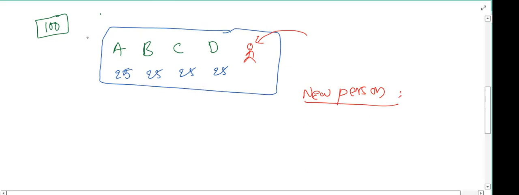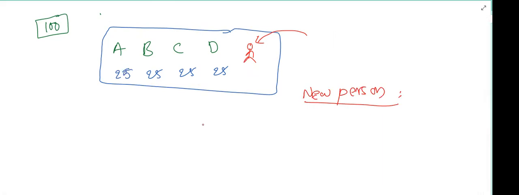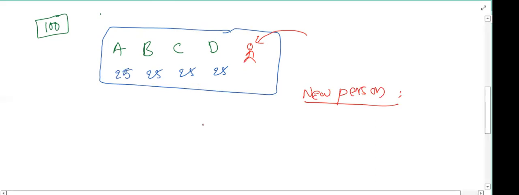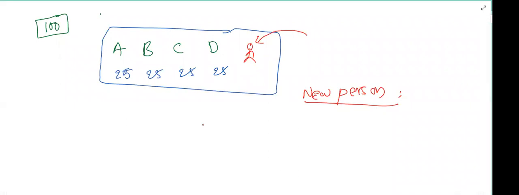Otherwise, what will happen? Average will be disturbed. Yes or no? Yes, sir. If anybody wants to join this group, they have to bring 25 rupees. Otherwise, average will be disturbed. Such that there will be no disturbance in the average, they have to bring 25 rupees.